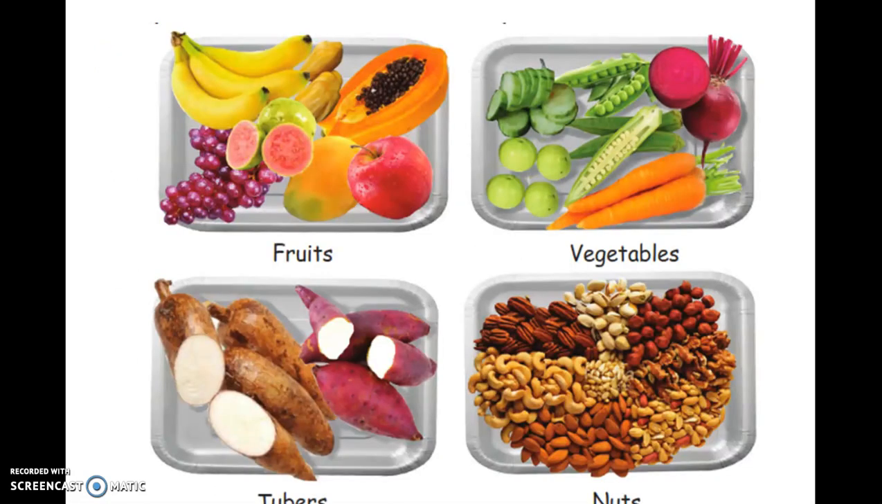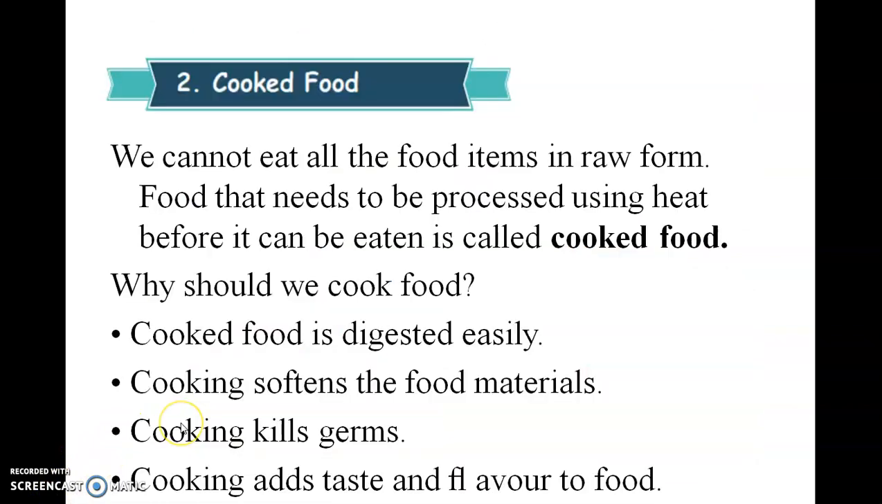These are the images of the fruits, vegetables, nuts and tubers. Friends, now let us see the cooked food. Did you know we cannot eat all the food items in raw form? Food that needs to be processed using heat before it can be eaten is called cooked food.